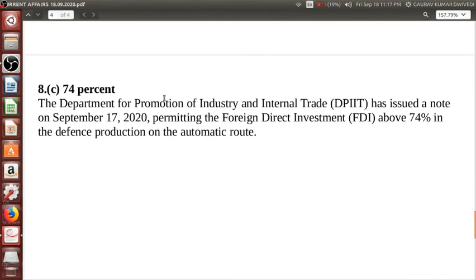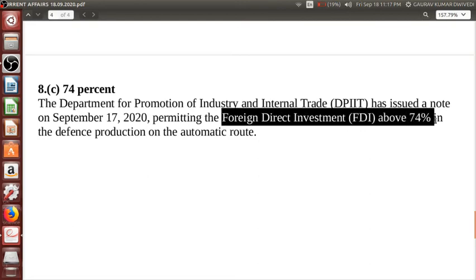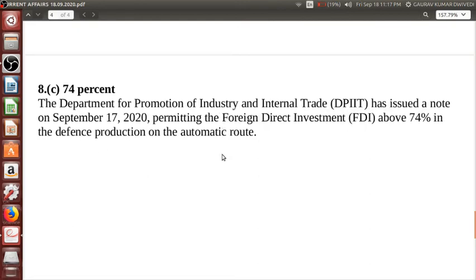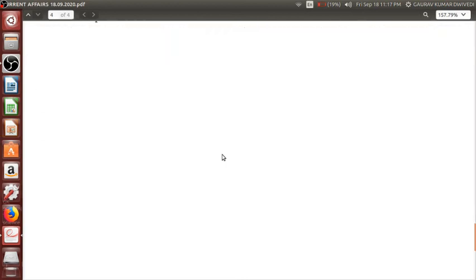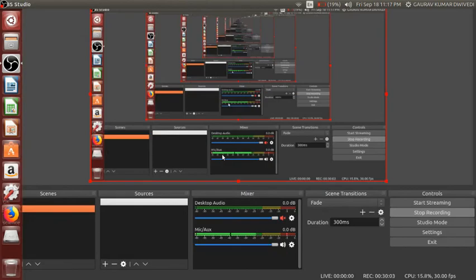Okay, the Department for Promotion of Industry and Internal Trade has issued a note on 17th September 2020 permitting foreign direct investment above 74% in defense production on the automatic route. Okay, so this was all for today, that is in the part of your current affairs.